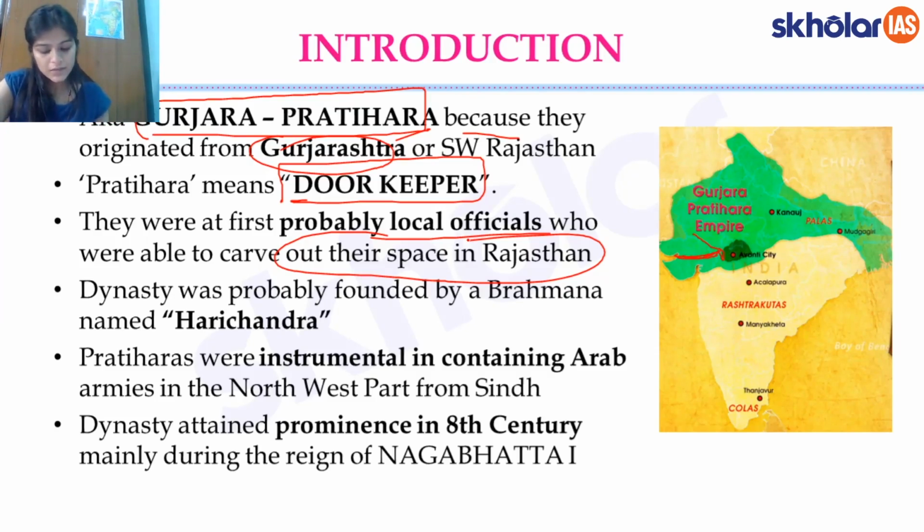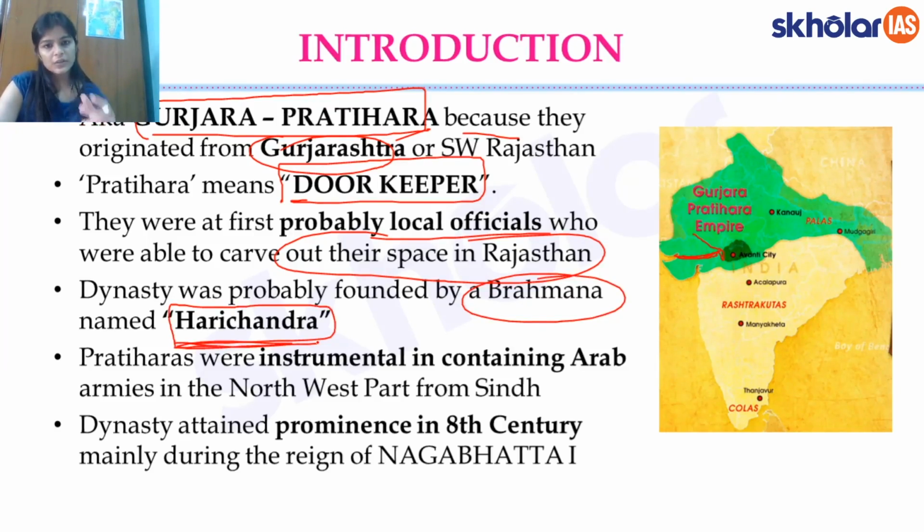Now they say that this dynasty was probably founded by a Brahmin called Harichandra. Just remember this name. It was probably founded by a Brahmana named Harichandra. So probably the Pratiharas were Brahmins by caste. And the most important thing for which the Pratiharas are noted is their role in containing the Arabs.